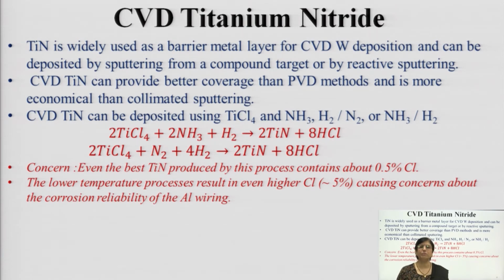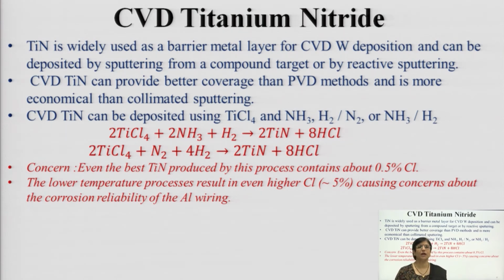It can be deposited by sputtering, from a compound target, or by reactive sputtering, whereas chemical vapor deposition of titanium nitride can provide better coverage than physical vapor deposition methods and is more economical than collimated sputtering. Even if you are collimating, even if you are making a fine beam and sputtering, the physical vapor deposition comes out quite handy in such a case.